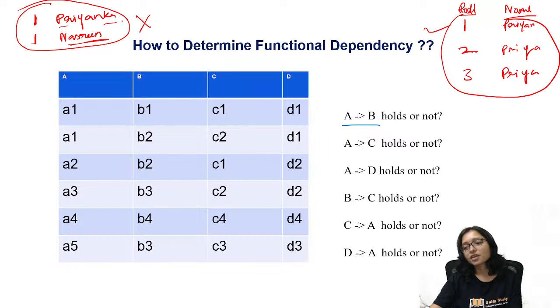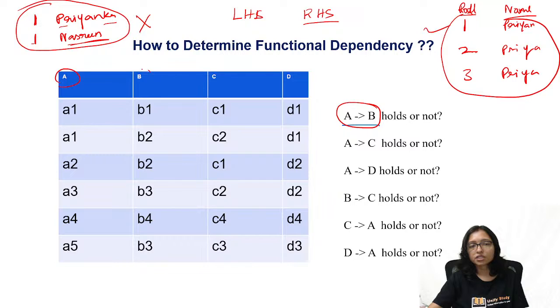Whenever you are checking the data, check the left hand side and check the right hand side. Just come to this example: A implies B, does it hold or not? Here is A, here is B. Check all the data of A, check all the data of B. First of all, check the left hand side data.